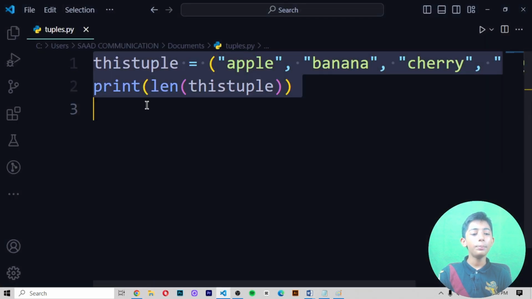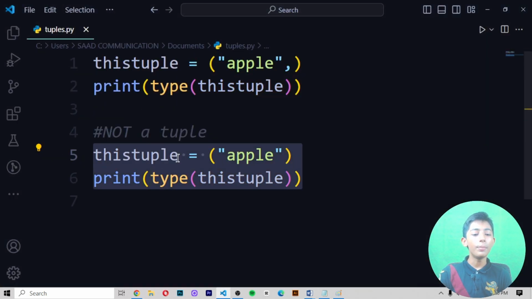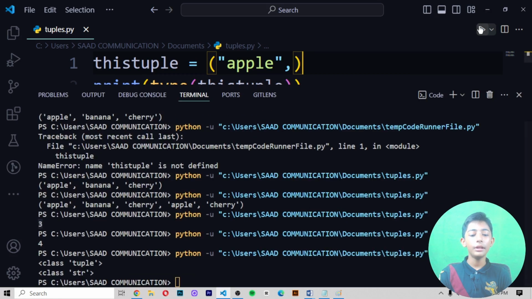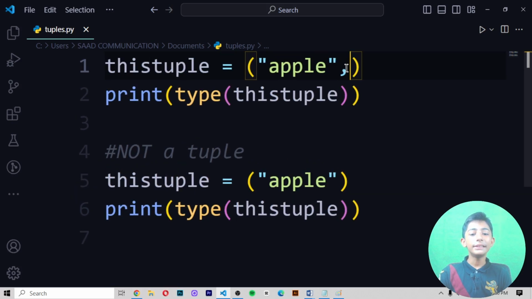When I copy it and paste it, this one is not a tuple. When I save it and run it, it gives me class tuple, and the second one gives me class str. So like I have told you, this is called a tuple because here is a comma. This is not called a tuple because there is no comma, like that.